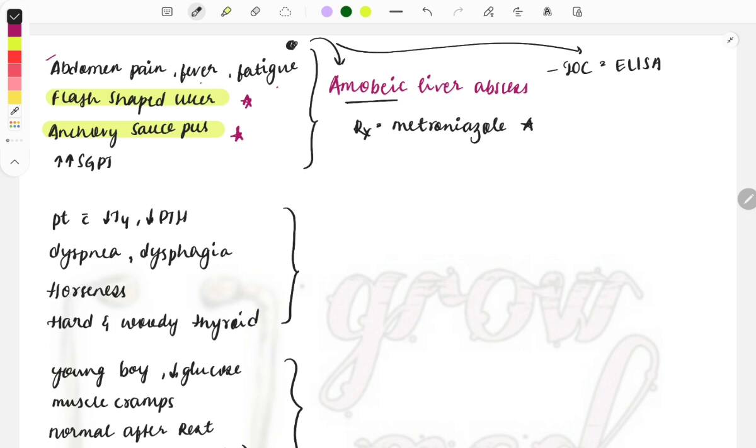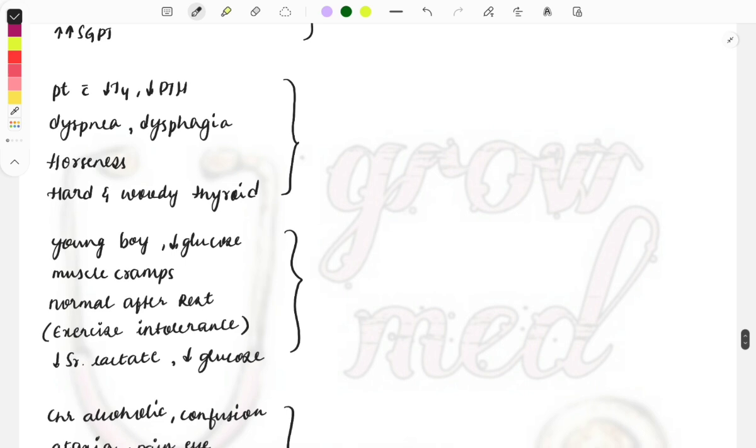Simple. Okay, then moving on to the next question. A patient complaining of hypothyroidism, decreased parathyroid hormone, dyspnea, dysphagia and hoarseness, and on examination you find that the thyroid is hard and woody. So what will be the diagnosis? Take 30 seconds, think what the answer can be, and try to crack this clinical case by yourself.